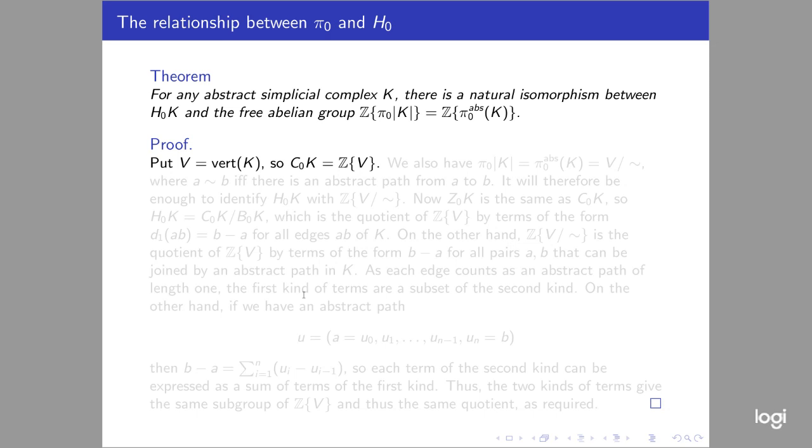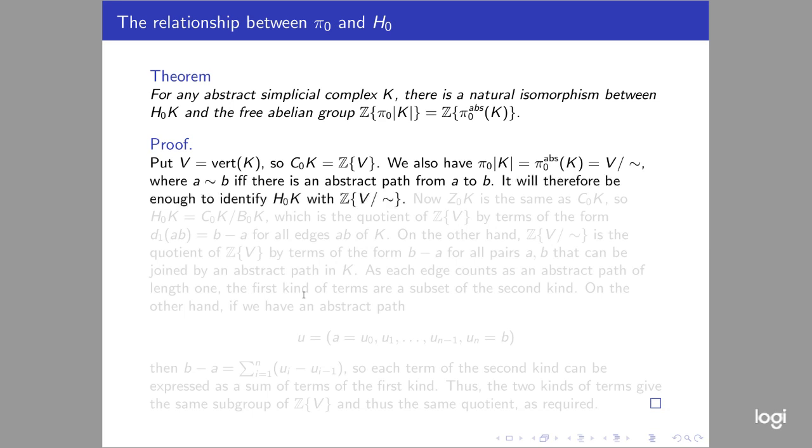To prove this, we're going to let V be the set of vertices of K, and remember the zeroth chain group is just the free abelian group on V. Then we also have this π0 set. We're going to work with the abstract version, which is just a quotient of V by an equivalence relation. The equivalence relation is defined like this: A is related to B if there's an abstract path, a sequence of edges, starting from A and ending at B. So what we need to do is to identify the group H0(K) with a free abelian group on this quotient set V mod twiddle.